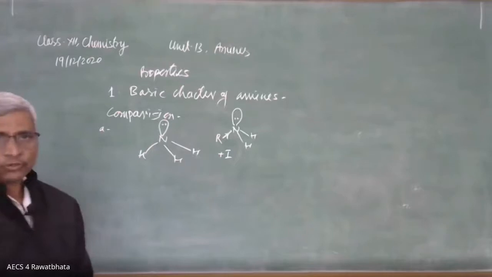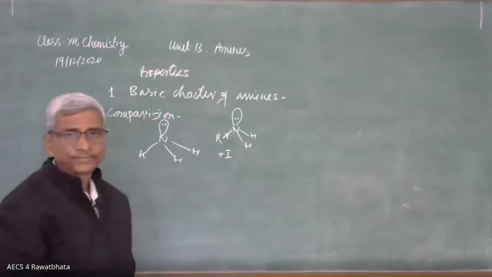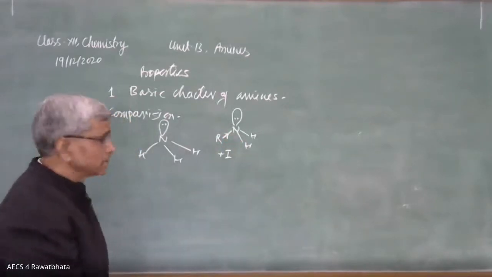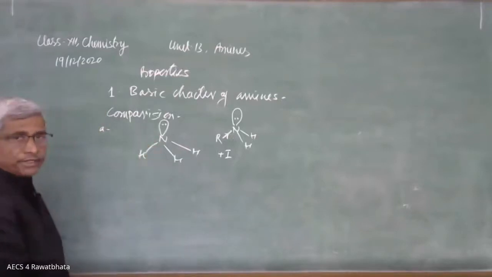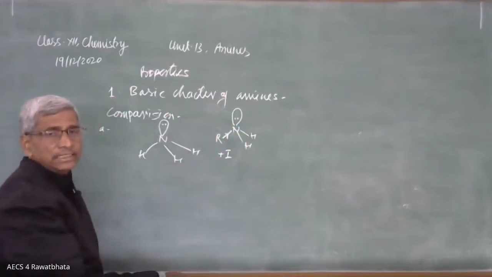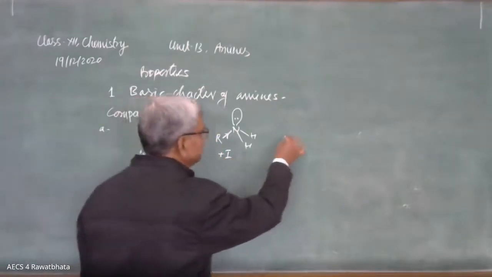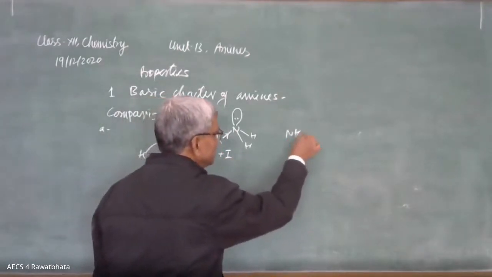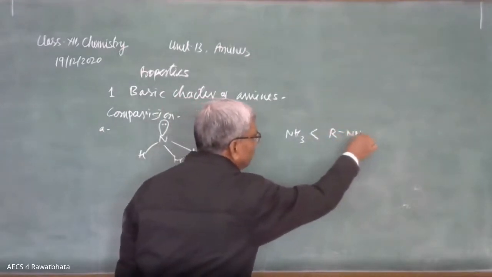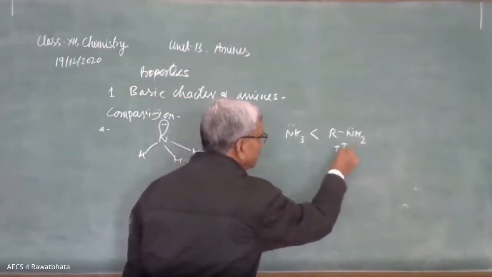Alkyl groups donate shared pair of electrons to the electronegative element nitrogen. Because of that, nitrogen has more electron density as compared to nitrogen of ammonia. Therefore, it can provide the lone pair of electrons easily as compared to ammonia. Hence, it is more basic. Means NH3 is less basic than RNH2, 1 degree amine. That is because of plus I effect.